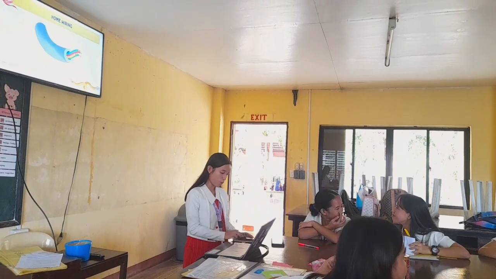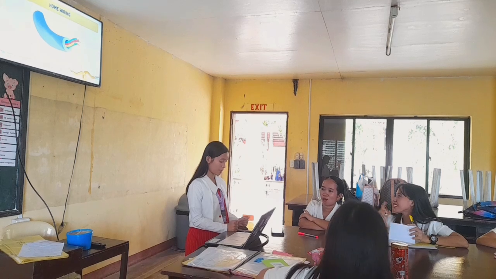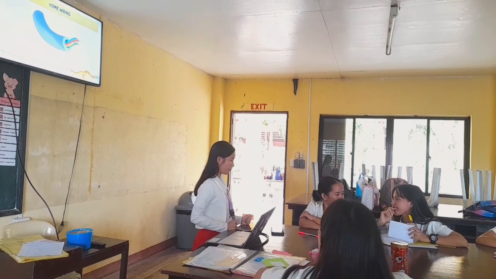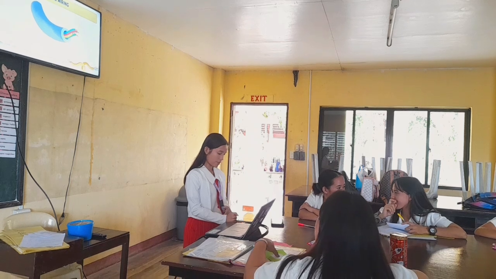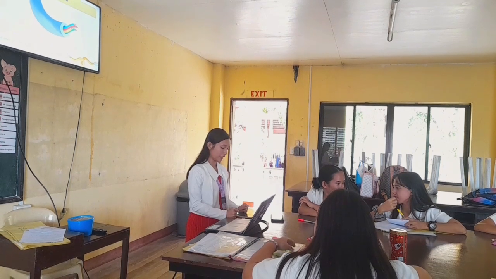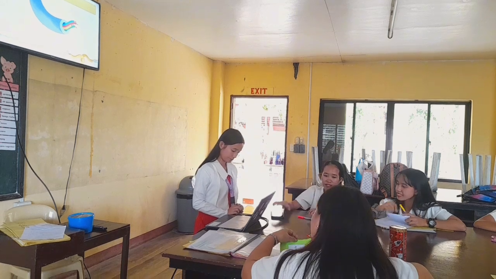Next is the home wiring. In home wiring, houses use parallel wiring so that each appliance receives the full voltage. This allows appliances to operate independently. If one fails, others continue to function.